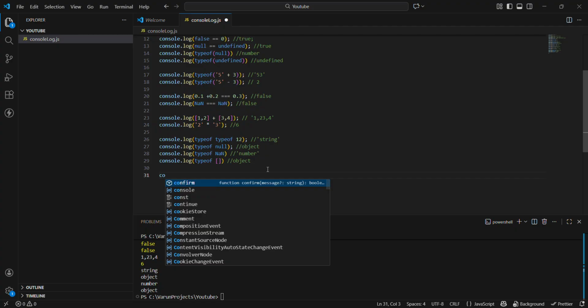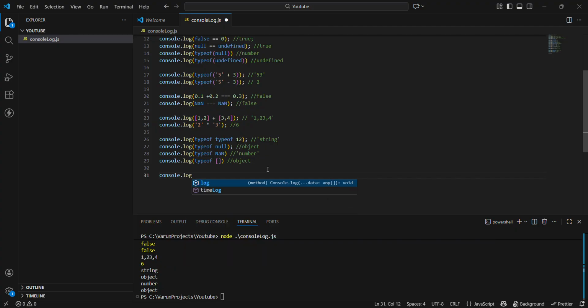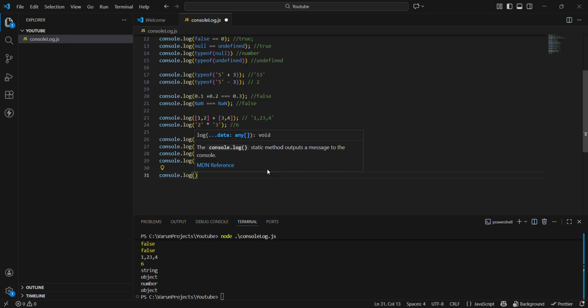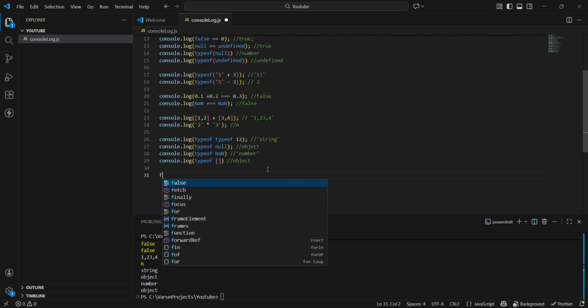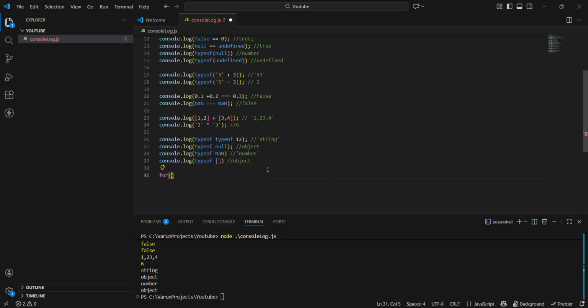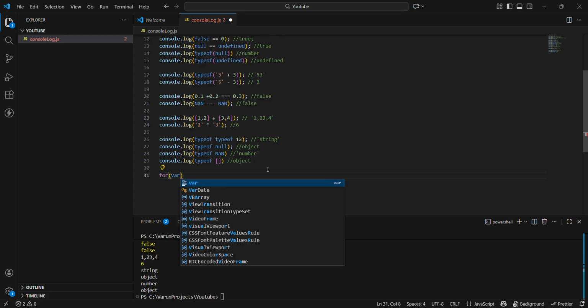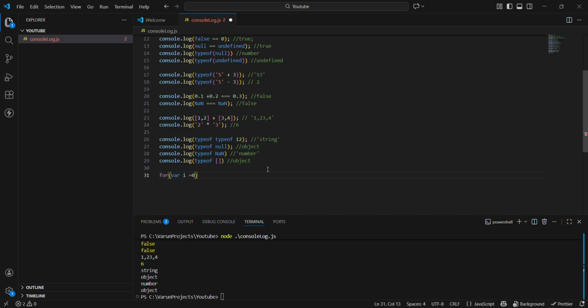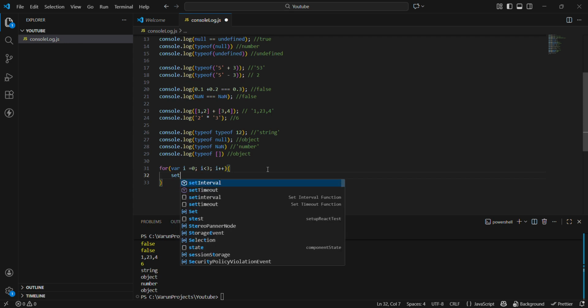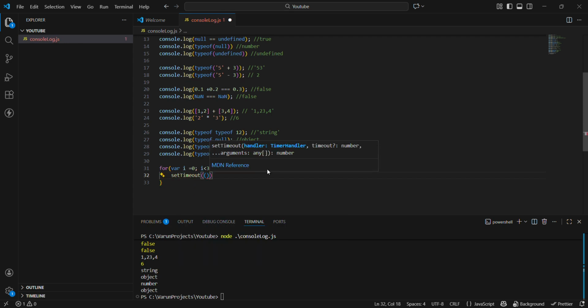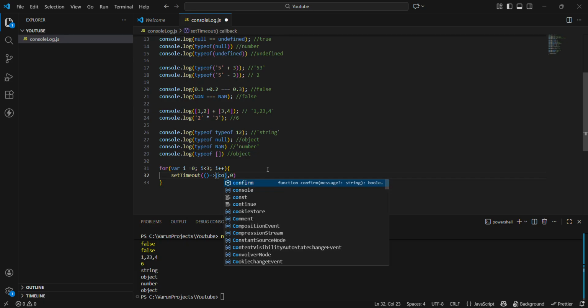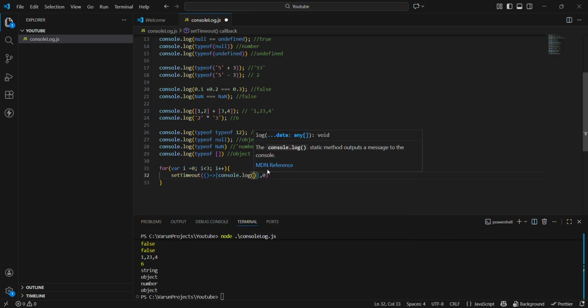I think I have been able to give you some valuable input. So let's go on to the final two questions. This is also an interview question that has been asked in many JavaScript interviews. So var i is equal to 0, i less than 3, i plus plus. Inside this I will simply create a setTimeout arrow function, and for now give it a 0 timer, and here I will write console.log i.